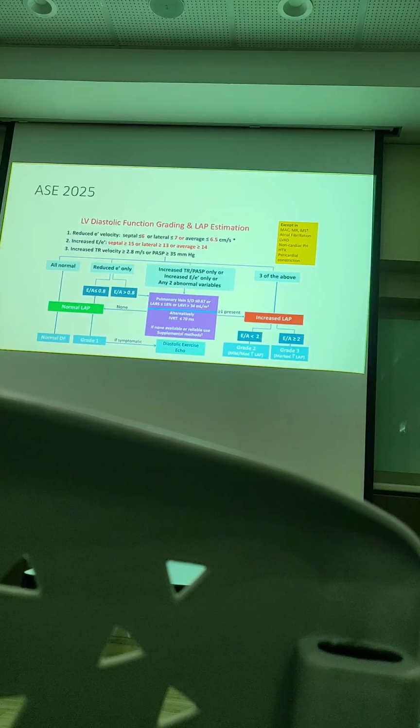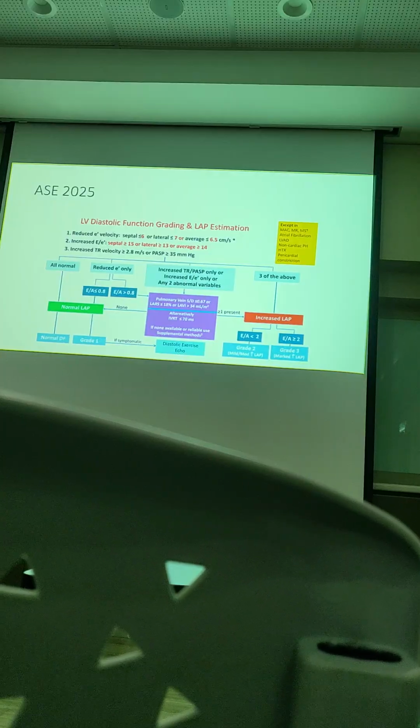So when you have these three all normal, you consider as normal. If you have reduced E prime sahaja, then you look for other parameters. Kalau tak ada parameter lain, only one criteria fulfilled, you look for E/A. So E/A is less than 0.8, is still normal LAP, but grade 1 diastolic dysfunction. So commonly seen in elderly, orang yang tua, elderly patient.